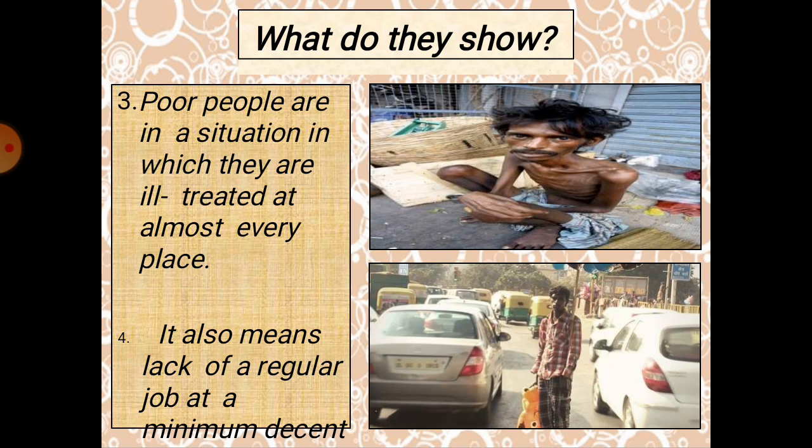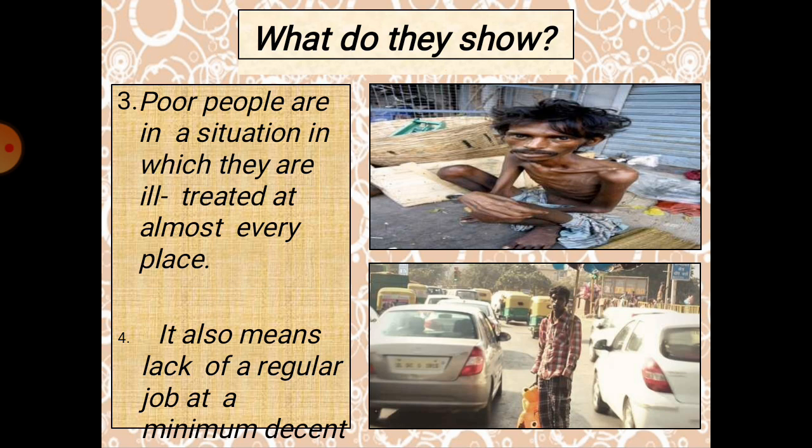Then you can also see that it also means children will be in the form of laborers. They will not go for education. Instead, you can find that they are laborers. Yes or no? In both the cases, you see either the daughter is taking care of her own siblings, or the son goes to another job like tea shops and helps the father and mother to survive. So that is another thing.